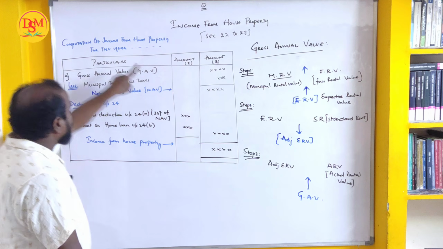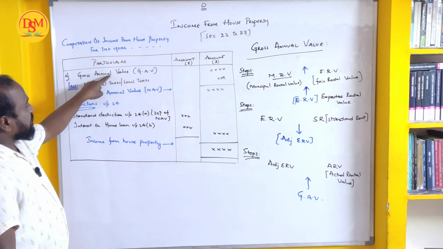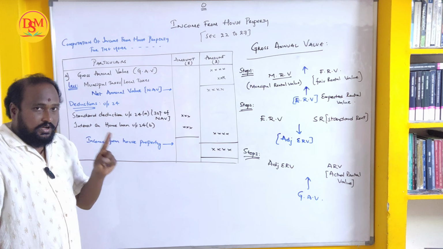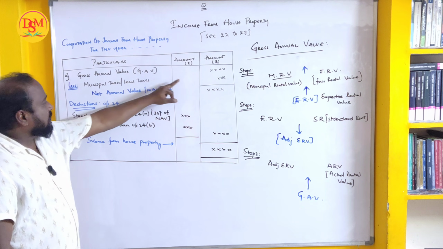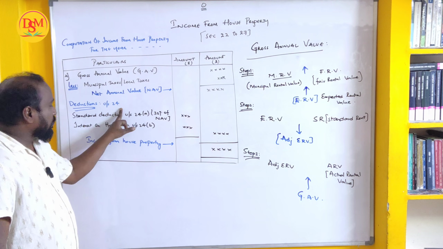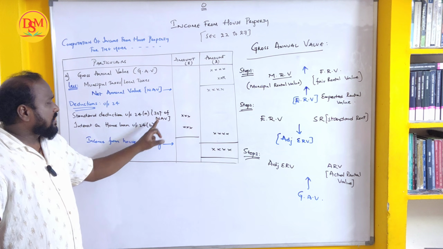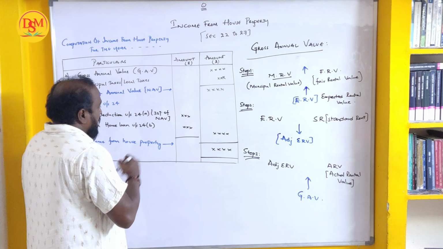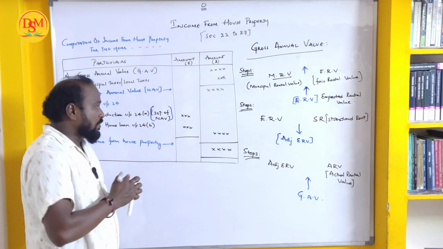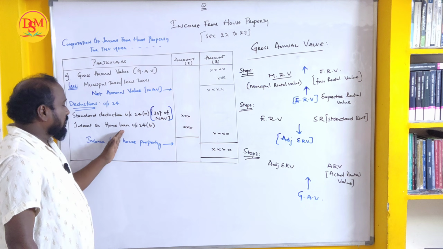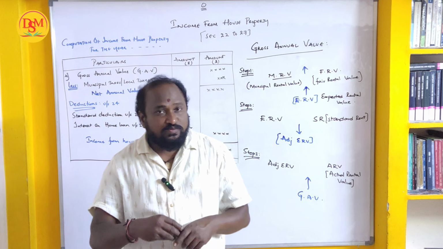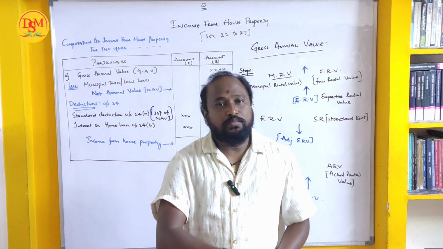This GAV, the gross annual value, we have to write here, and the taxes will be given in the question. The taxes should be deducted from it, and you will get the net annual value. From the deductions under section 24, the standard deduction has the same percentage in every sum: 30% of net annual value. Next is interest on home loan, etc. First I'll give you the rules and explain them, then we'll go with the explanation of the problem.